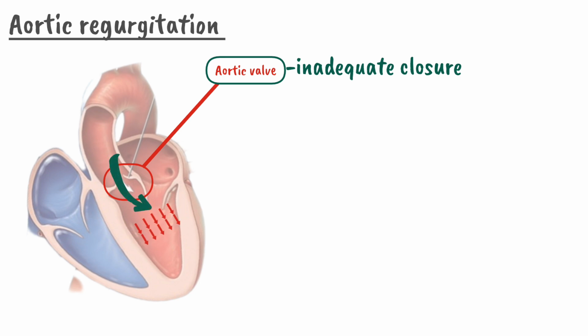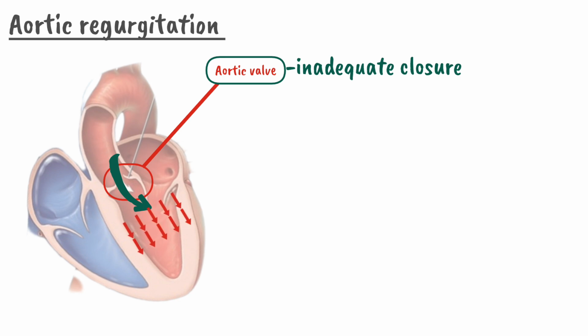during diastole. As a result of this backflow of blood across the aortic valve in diastole, the heart will now deal with a high volume of blood. But this high volume of blood will not reach the peripheral circulation because in diastole it's leaking backward.